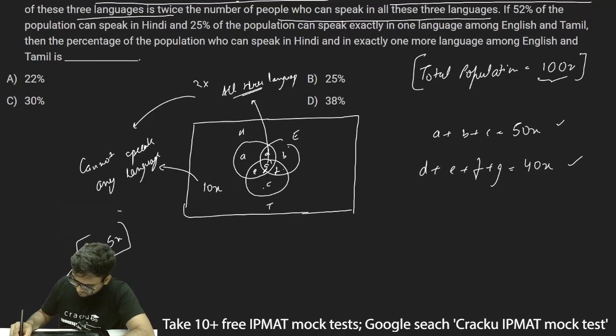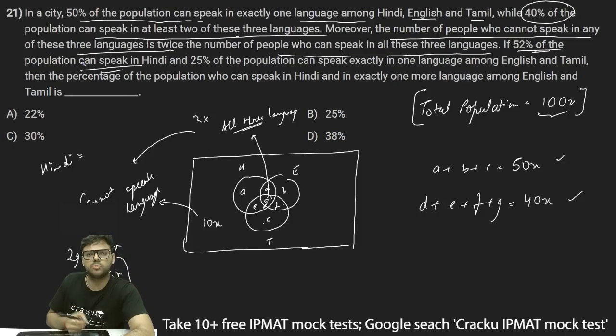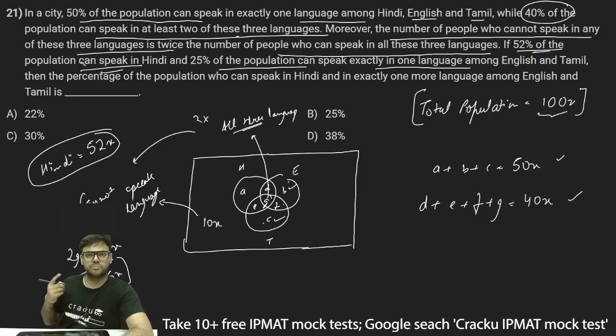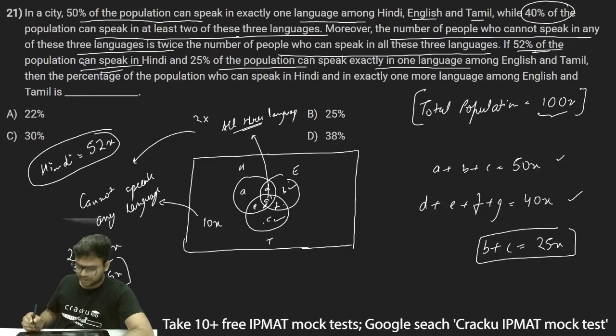Okay. Now further in this question it is given that 52% of the population can speak Hindi. So 52% of 100x is 52x; 52x can speak Hindi, and 25% of the population can speak exactly one language among English and Tamil. So exactly English is B and only Tamil is C. They have to speak exactly one language. So B plus C, the 25% of the population who can speak exactly one language among English and Tamil, is 25% of 100x, or 25x. So B plus C is 25x.